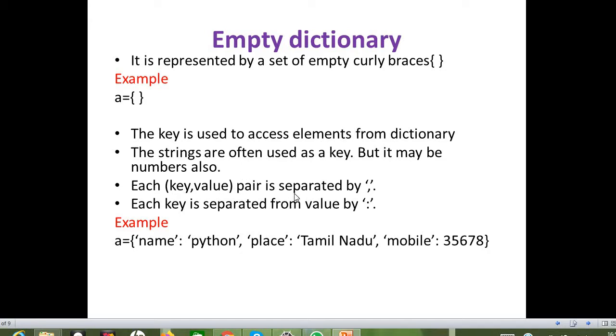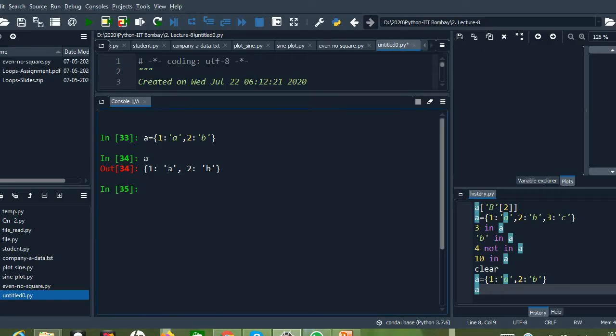Key value pairs should be separated by commas, and the key is separated from the value by a colon, like this. So here 1 and a are one item in a dictionary. Here 1 is the key and a is the value. The key and value are separated by a colon.